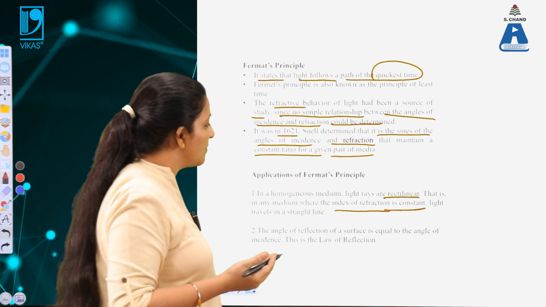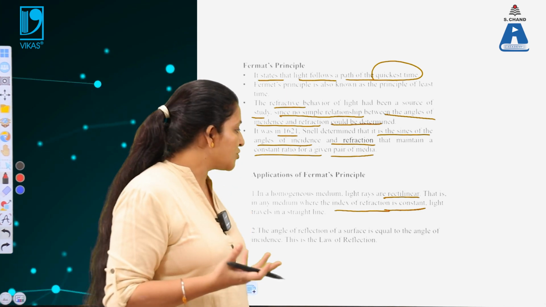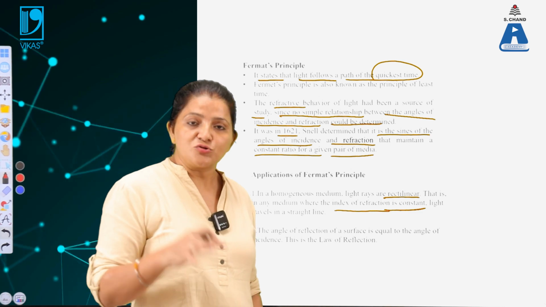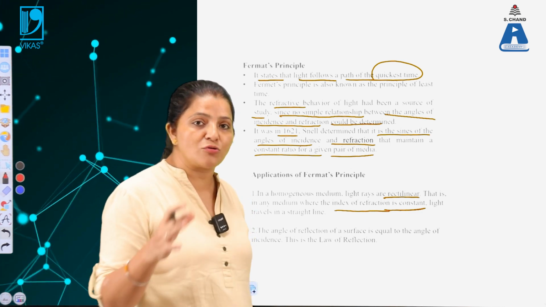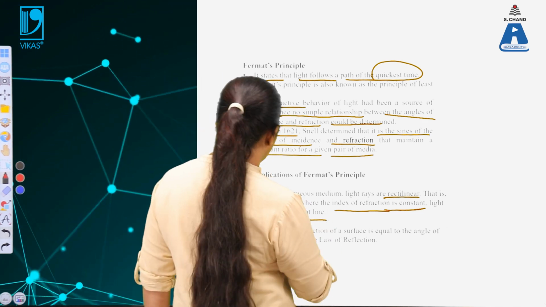In a homogeneous medium, the angle of refraction will define the index of refraction, and the number of particles per unit area will remain constant, that is the same throughout the media. So, automatically the light will travel in a straight line path.